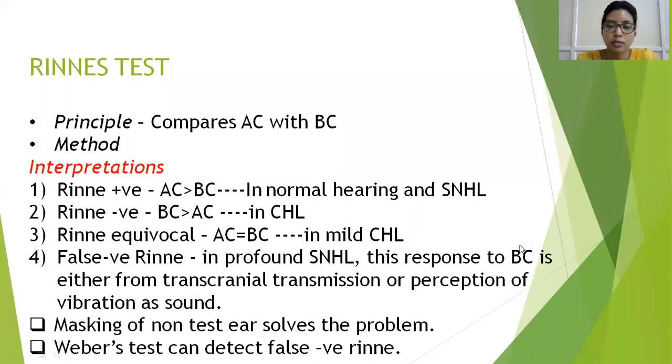This is because this bone conduction perception is received from the opposite ear through transcranial transmission. That means if I'm testing the bone conduction of my right ear, I'm perceiving the bone conduction through my left ear. This is a transcranial transmission. So to avoid that, I will mask the non-test ear. Masking is blocking in a way, which we will discuss further. The Weber's test, which we will discuss next, can also detect your false negative Rinne's.